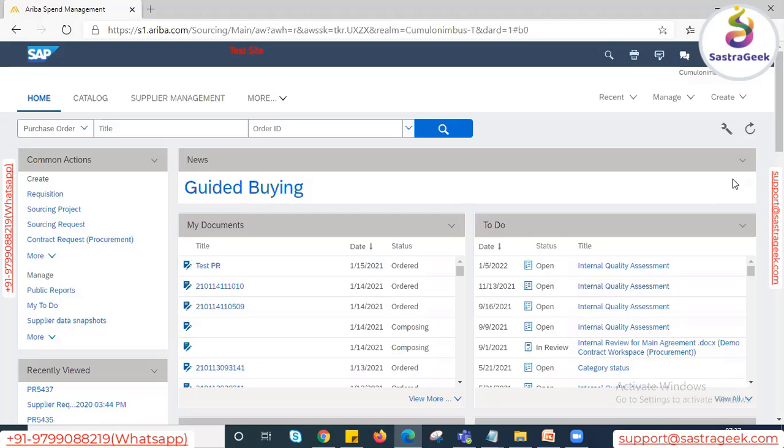I prepared one PowerPoint presentation, and in that presentation I have included the list of activities along with screenshots. That means whatever configuration activity we have to do from the backend SAP side, either HANA or R3, whatever configuration we have to do on the CIG portal side, and whatever activity we have to do on the Ariba portal side, each and every configuration step is available along with screenshots. So I will demonstrate with the help of the PPT, live CIG portal access, and live Ariba portal access. Got it.